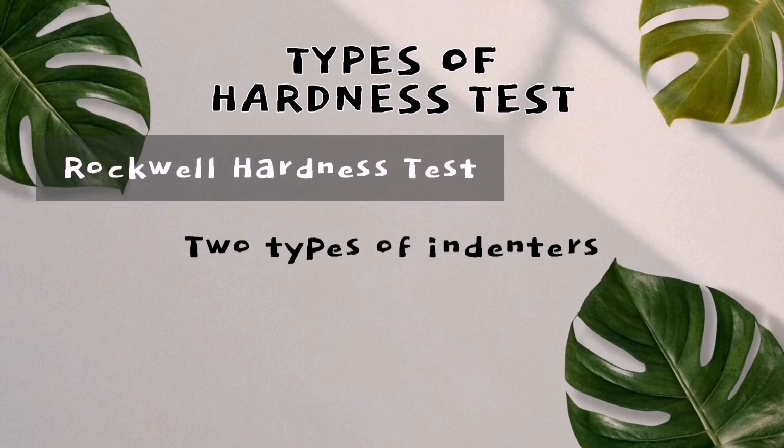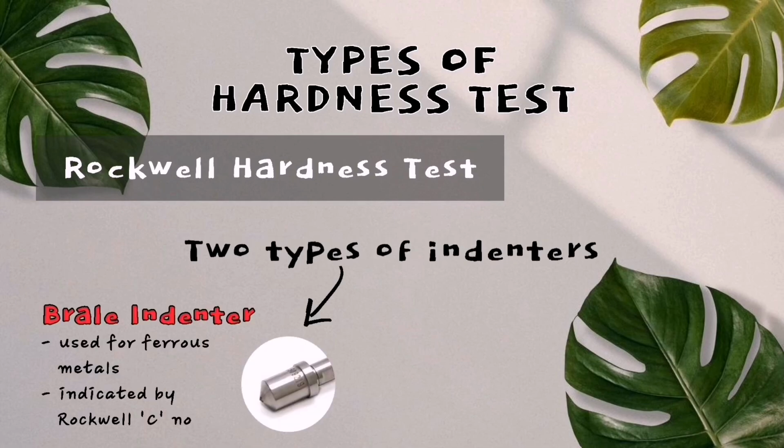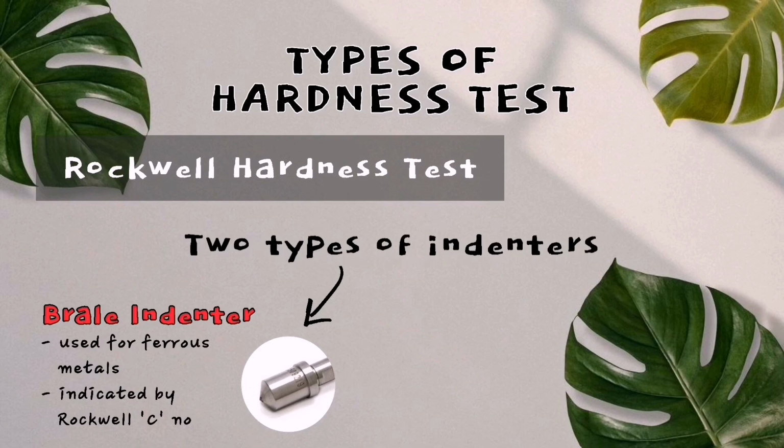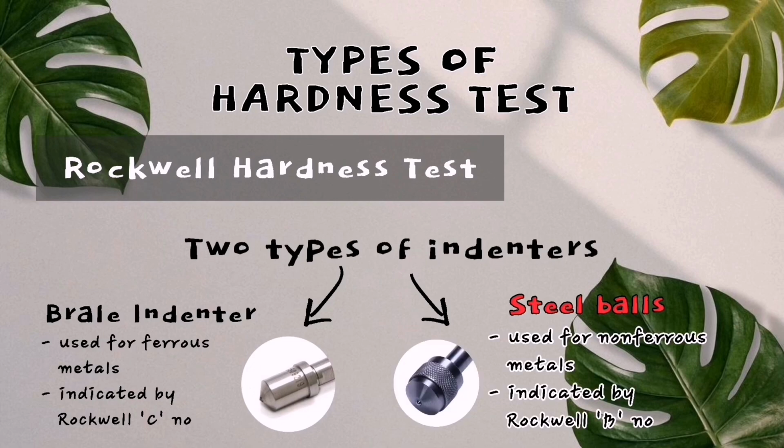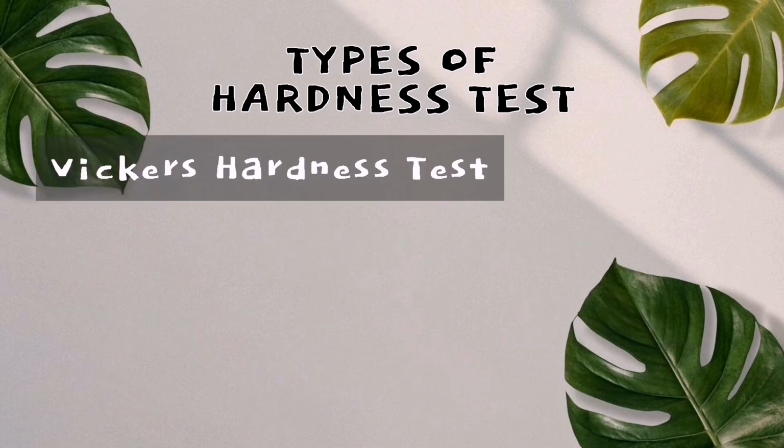The first is the Brale indenter, which is usually used for ferrous metals and is indicated by the Rockwell C number, and the other is steel balls, which are used on non-ferrous metals and are indicated by the Rockwell B number.